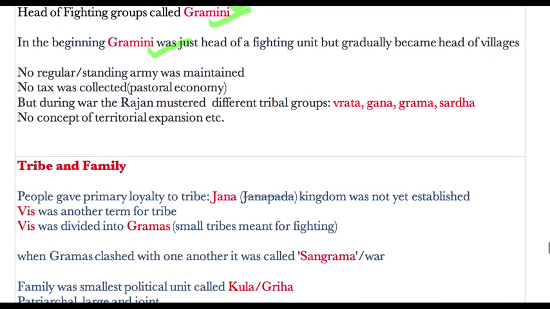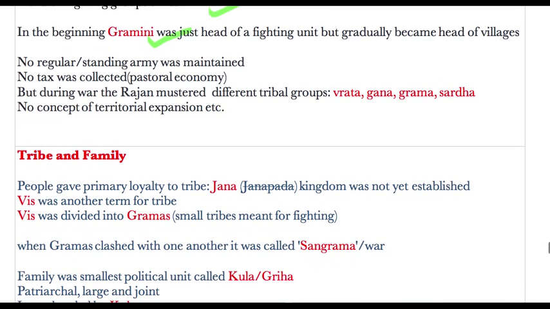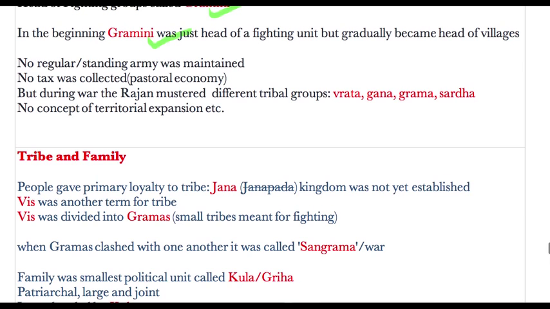Then no regular standing army was maintained during that period, and no tax collection was there. Why no tax collection? Because the economy was basically pastoral and not agricultural, so surplus was not there to collect tax, and they greatly depended on the spoils of wars, and that is why they had so much importance for cow. But during wars, the Rajan mustered different tribal groups like Vrata, Gana, Grama and Sardha. So these are also important, you should remember.